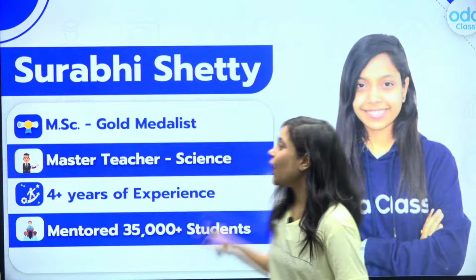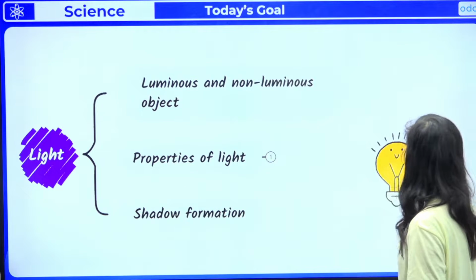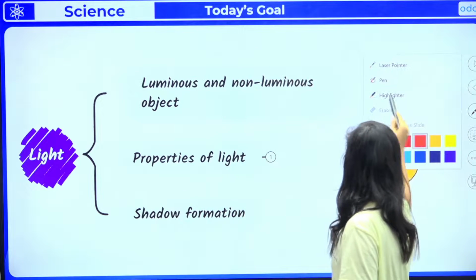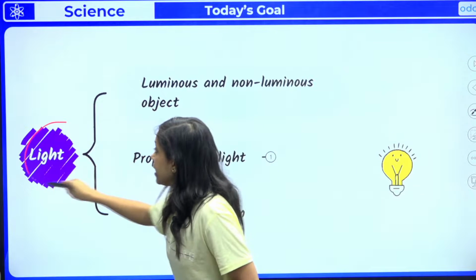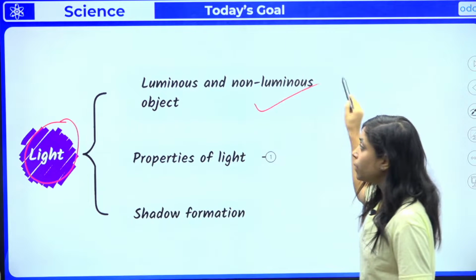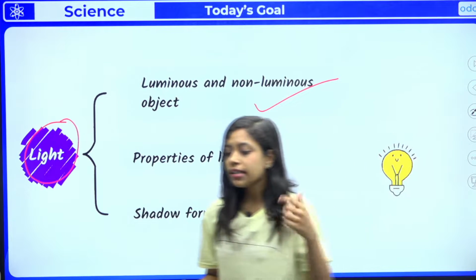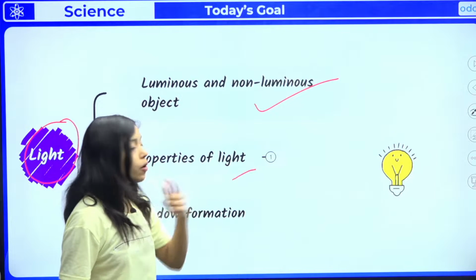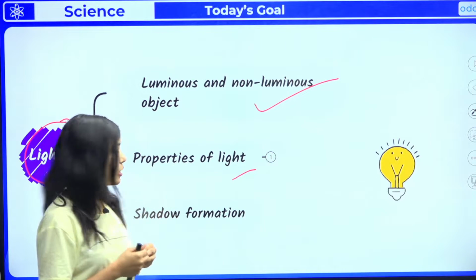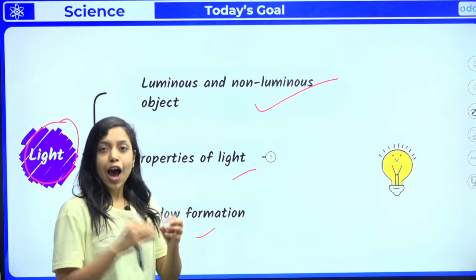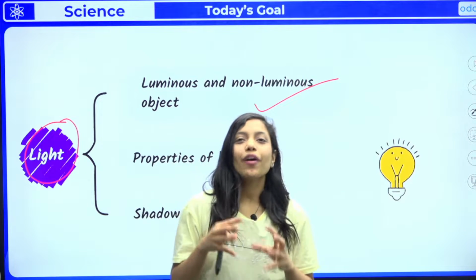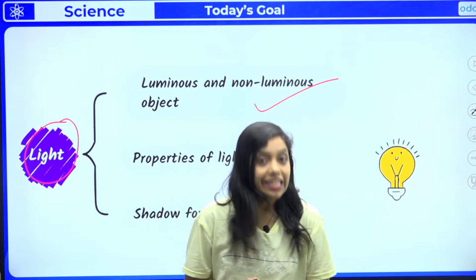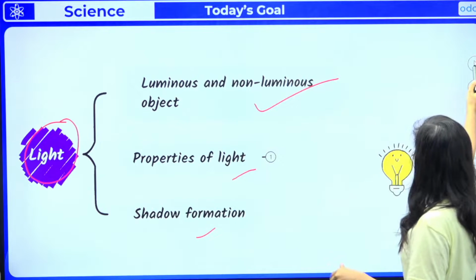So what are our today's learning goals? Yes, we will be learning about light. In that we are going to learn about luminous and non-luminous objects. These are some new words which you will be learning in grade 4. We are going to learn about different properties of light, and shadow formation. How exactly does a shadow form? What is the reason behind that? What happens exactly? All these things I'll be teaching you today. Okay, so let us start now.